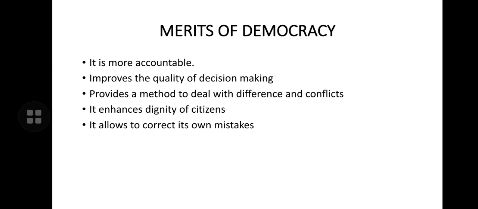It enhances the dignity of citizens. Yes, it asks people their wishes, and thereby it enhances the dignity of citizens. It allows to correct its own mistakes.